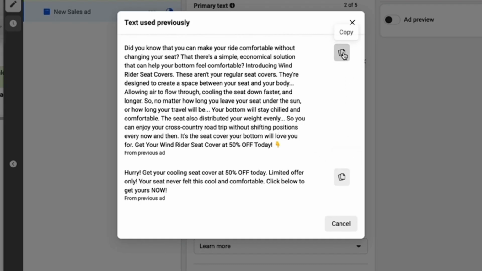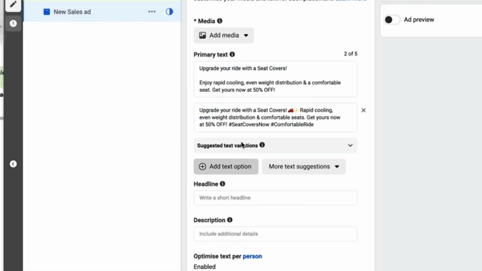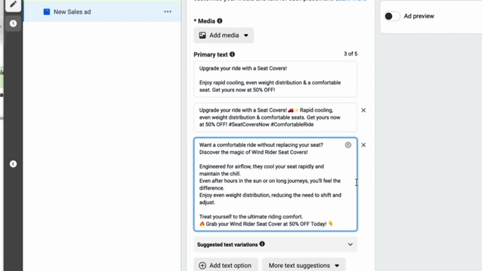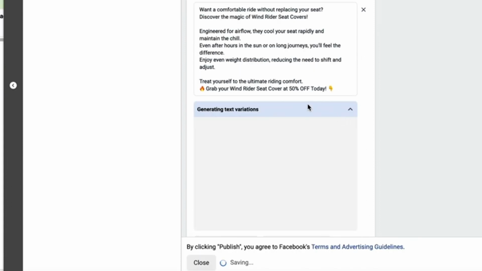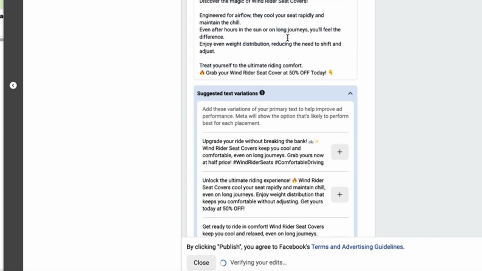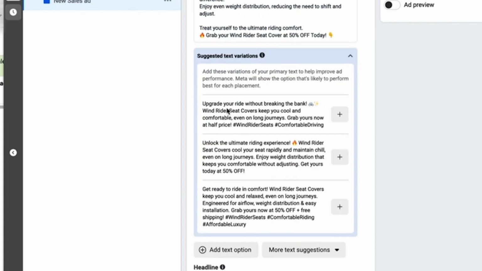So we can literally add one of these in. Copy, it goes into my clipboard. I can then add another text variation there and it's put it in. Now, again, it's coming up with generating text variations. Now we have more text in here. We've already got 3 pieces of primary text, so now our text variations went down to 2. It's now brought another one out.